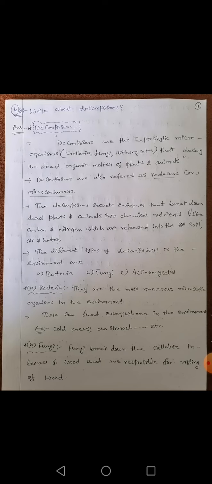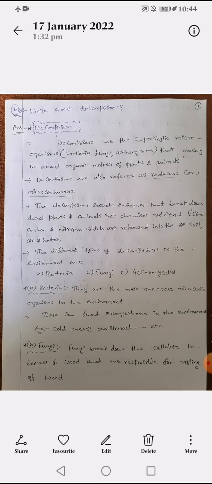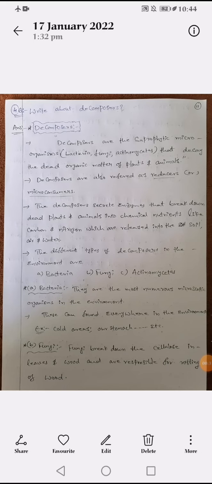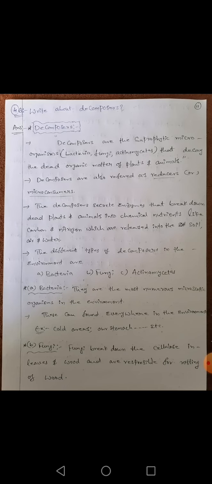If the food is damaged, if the food is damaged means it is covered by the fungus. Okay, it is covered by the fungus means fungi also one type of a decomposer in the sense it can take the waste material first.